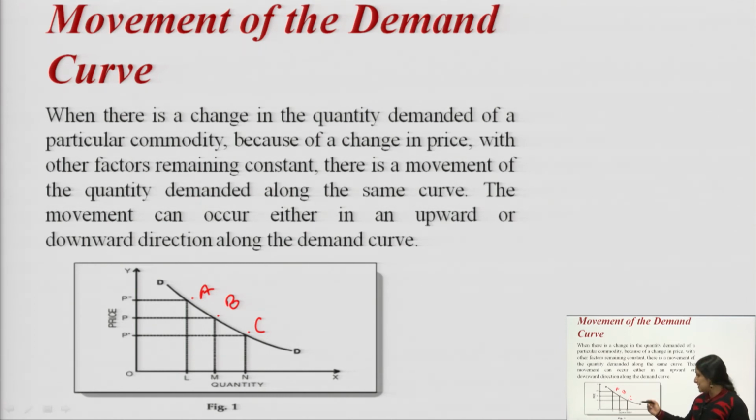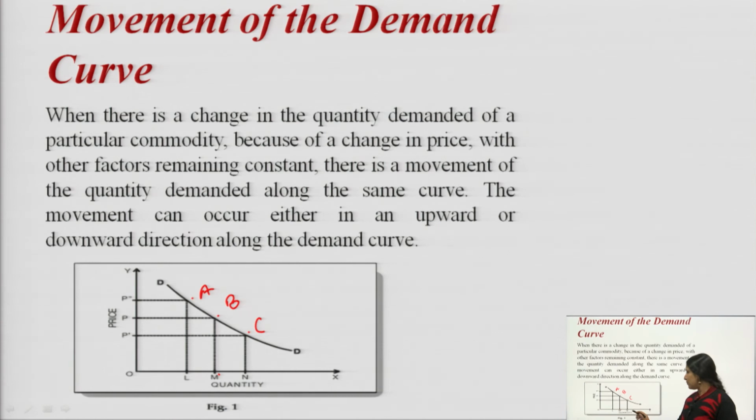Due to a change in price, the movement will be either upward or downward on the demand curve. We can see that when price increases from P to P2, demand will move from M to L, and this movement is a contraction in demand, because your demand decreases. When the price decreases from P to P1, your demand increases from M to N, and this change in demand is known as expansion.